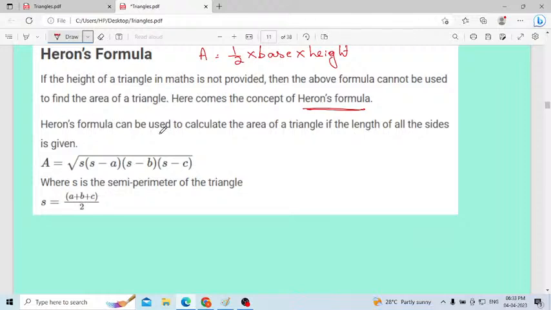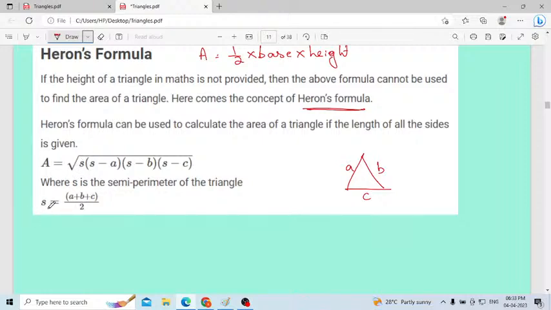Heron's formula can be used to calculate the area of a triangle if the length of all the sides is given. If all the sides length is given like A, B, C, we don't know the height. Even if we don't know the height, using this formula we can find the area of a particular triangle.